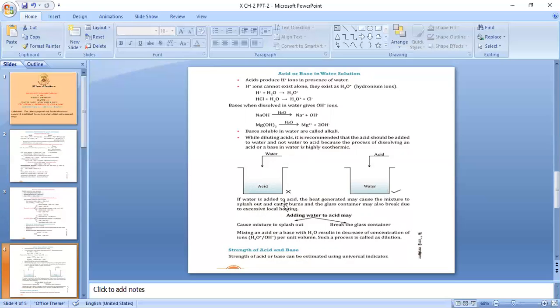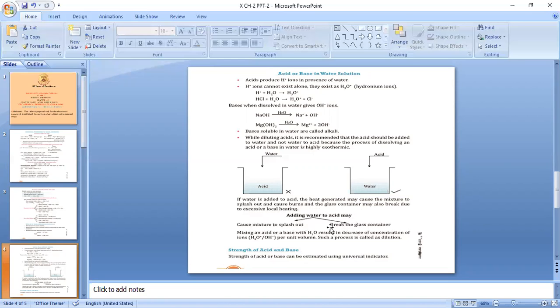If water is added to acid, the heat generated may cause the mixture to splash out. The large heat that is evolved during this addition will cause the mixture to splash out of the beaker, and can cause burns, and the glass container may also break due to the excessive local heating. So, adding water to an acid can cause two harms. It can cause the mixture to splash out, or it may break the glass container in which we are diluting the acid.